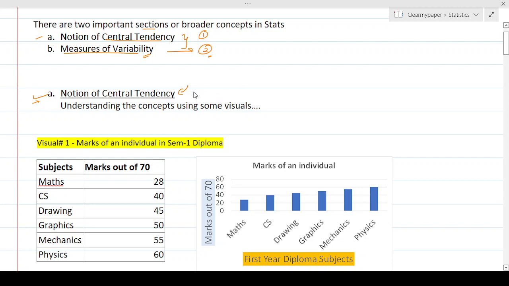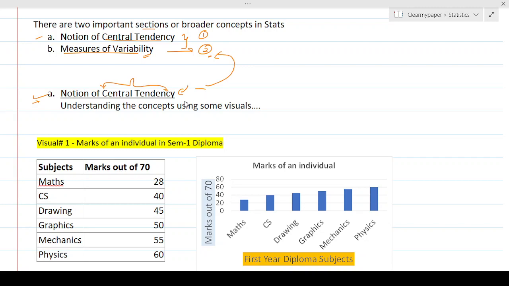And then once we are comfortable with this, we'll move to topic number 2, which is measures of variability. To get started on central tendency, what does central tendency even mean? What does this combination of two words mean, and how should we think about it? I've taken some visuals and some real-time examples to plant your thinking in the process of where we are getting at, and then define what central tendency is.